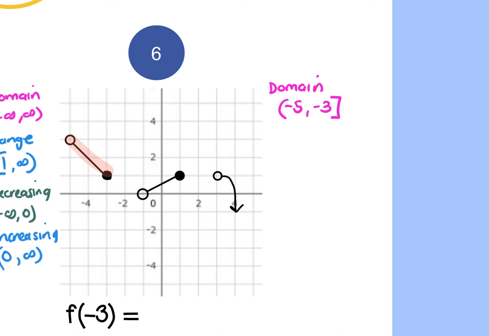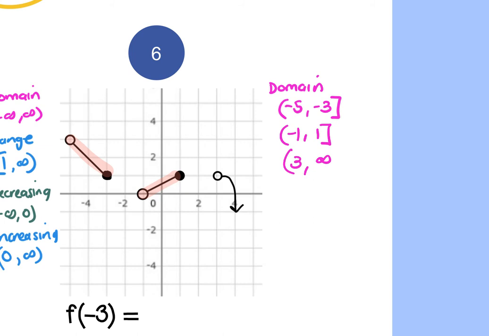Bracket. Then there's a gap, so I stop and I start again with the next one. The x values on that would be what? -1 to 1. Which one gets a bracket? Which one gets parentheses? Parentheses, bracket. Good. Then it stops again, and then it starts again at 3, and it goes to +infinity, and they would both get parentheses.